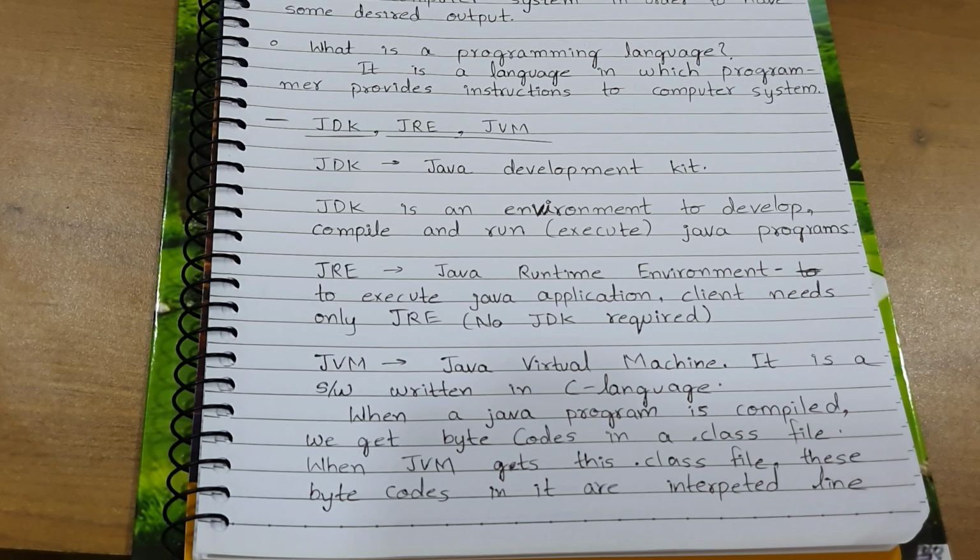What are bytecodes? Nothing but code which contains a combination of zeros and ones. So when JVM gets this .class file, which contains all the bytecodes, that is zeros and ones, these bytecodes are interpreted by JVM line by line and are executed accordingly to give us the desired output.